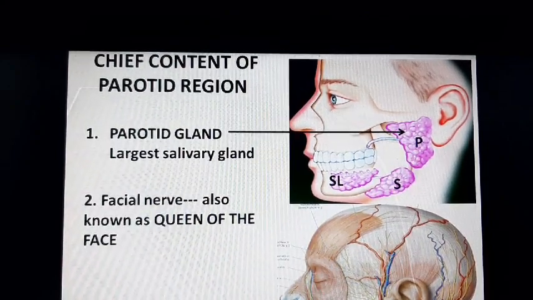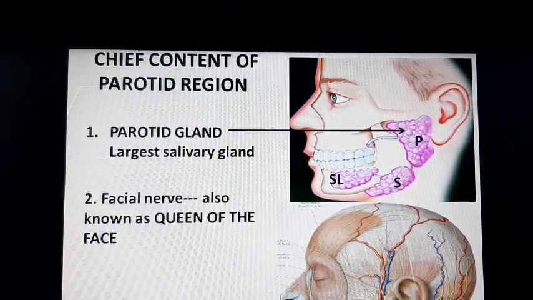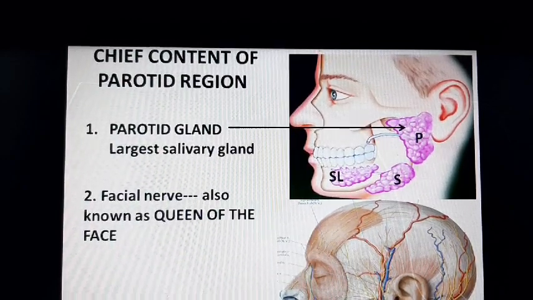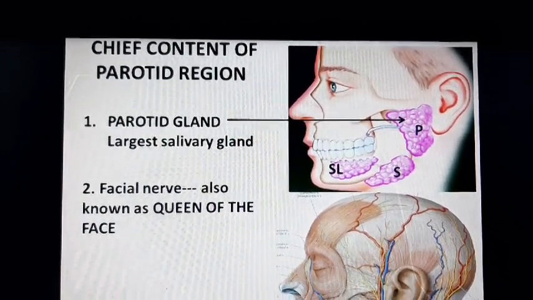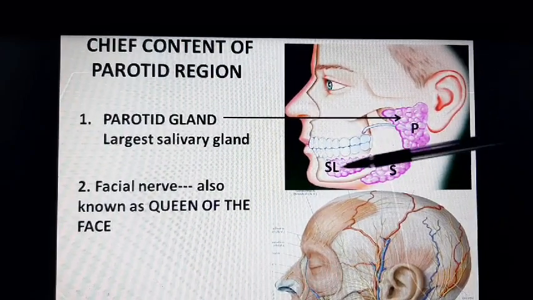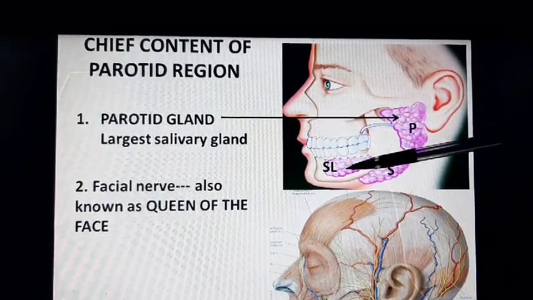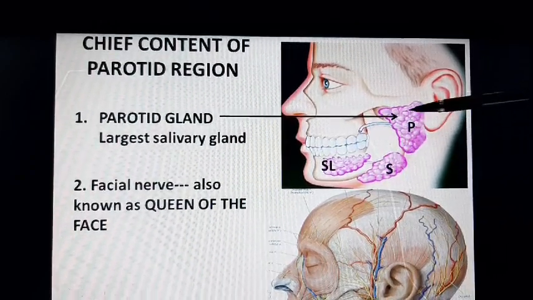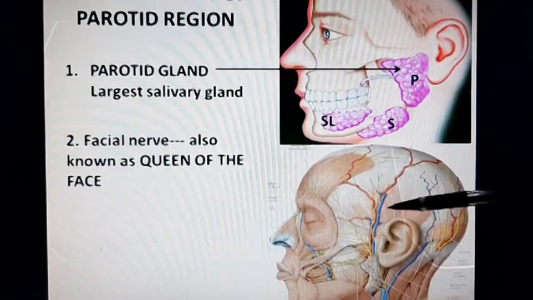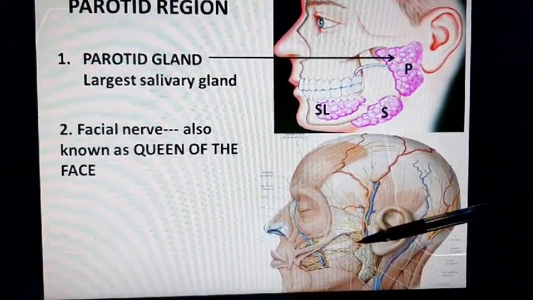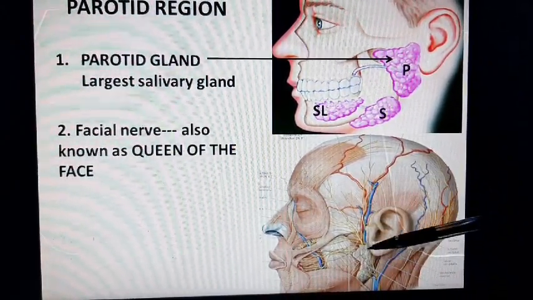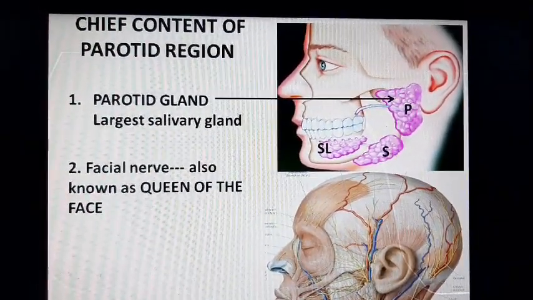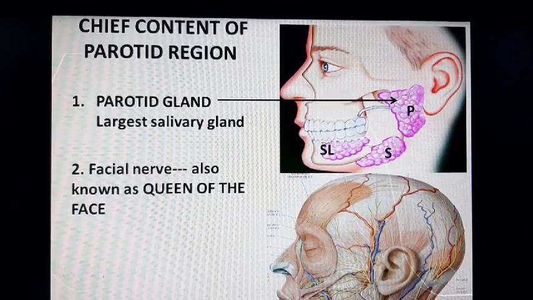Now comes to content of parotid region. There are two main content. First one is parotid gland and second one is facial nerve. These are the salivary glands, large salivary glands. Among these, this one is the parotid gland, which is the largest one. And in this atlas, you can see the branches of the facial nerve, and this is the parotid gland. The facial nerve is also known as queen of the face.